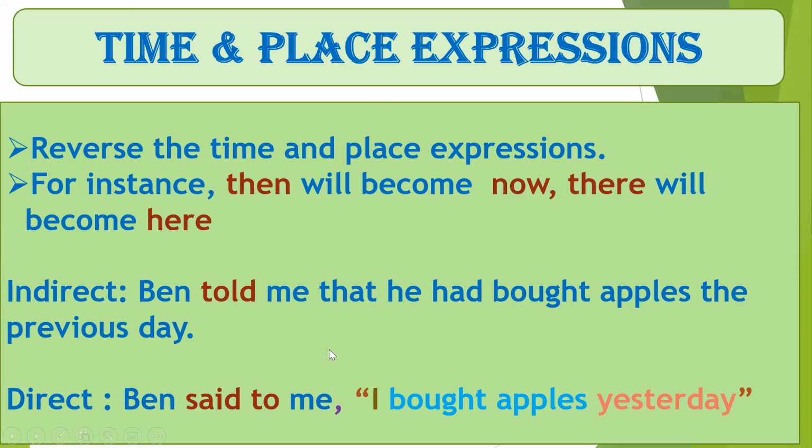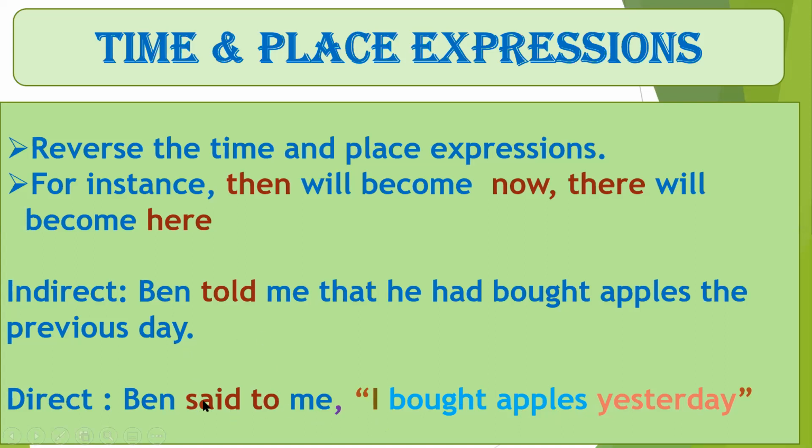Now the previous day refers to yesterday, the day before. The previous day or the day before means yesterday in the direct speech. That means he had bought apples yesterday. So now the entire sentence we have transformed. Ben said to me, comma, inverted commas open, I had bought becomes bought, apples remains apples. The previous day has become yesterday.